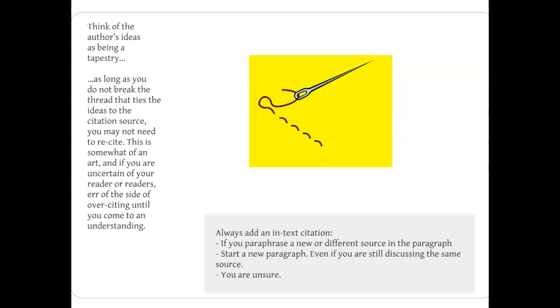Also, say you're talking about a source in one paragraph and then start a new paragraph. In that new paragraph, even if you've been weaving that thread in the first paragraph, when you start that second paragraph, you have to reestablish that citation so that your reader knows that, hey, I'm still talking about that source in this paragraph, and then continue to balance the citation within the remainder of that paragraph.